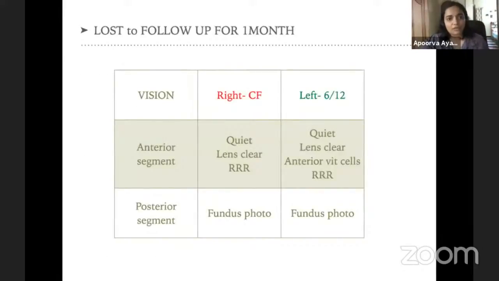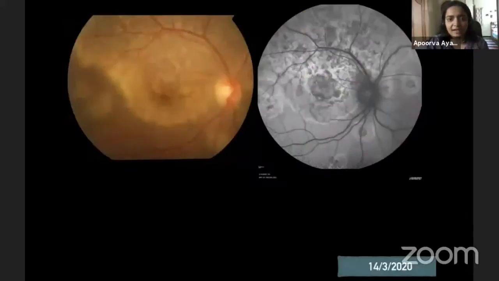Unfortunately, the patient could come back only after a month because of the COVID scare. And right eye vision had now dropped to counting fingers, and the left eye had dropped to 6/12. Now there were some anterior vitreous cells in the left eye. This is the right eye now. The margin of the activity has increased considerably, and there are these new lesions here, if you can see the cursor, which have cropped up like satellite lesions.